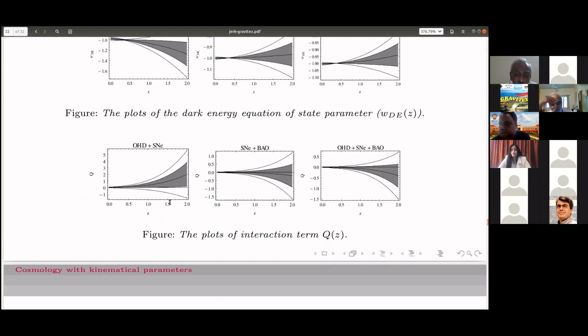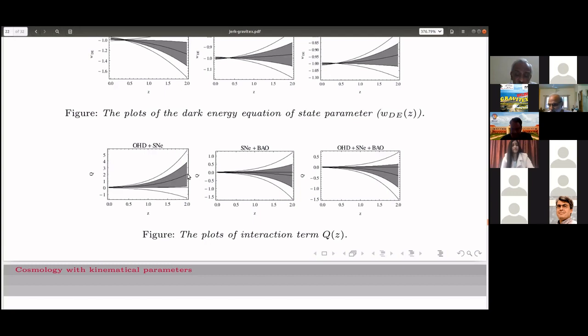We also have an idea about the interaction. We can see the interaction is very, very close to 0 at z equal to 0, that is, at the present epoch. Although zero interaction is mostly included for almost all of the observational data sets in 1 sigma, the central best fit curve has a departure from 0 when we go along z.